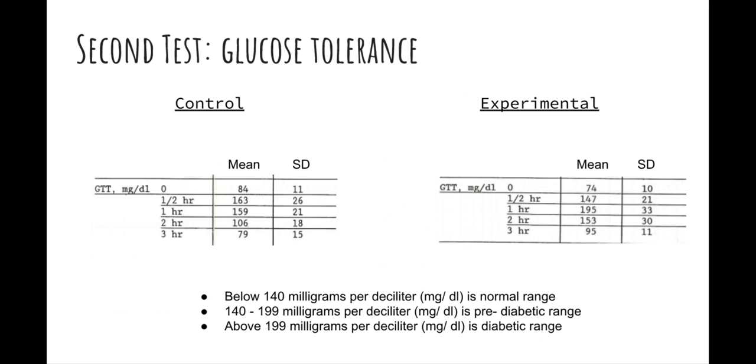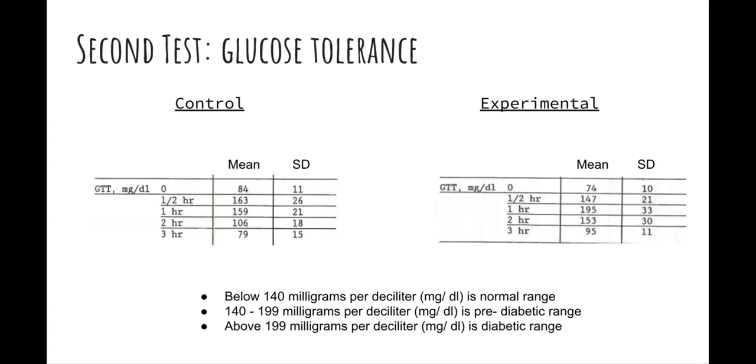The second test was the glucose tolerance test. Somatostatin causes a lower blood glucose level. Therefore, the glucose tolerance test was vital in determining whether or not somatostatin was our unknown hormone. As you can see in the graphs provided above, the control rat showed levels of pre-diabetic glucose levels. Before eating, the control group rested in a normal range, but 30 minutes to 1 hour after food consumption, their levels spiked to pre-diabetic and then back down to normal after 2 hours.